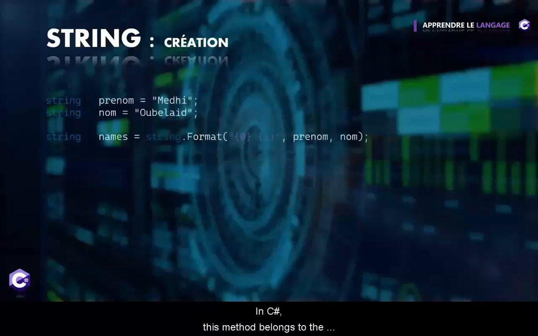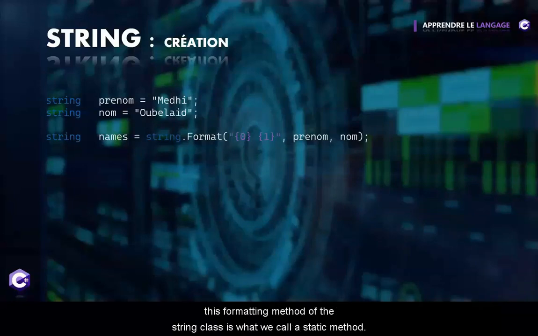In C#, this method belongs to the .NET Framework string class. You probably know that classes can have attributes and methods, and that we can declare these members as static, which means that we can access them directly from the class without creating an object. So in the example you can see here, this formatting method of the string class is what we call a static method. So we can access it directly by using string.Format.